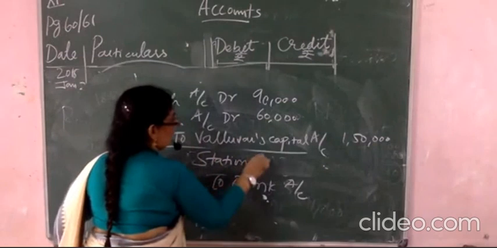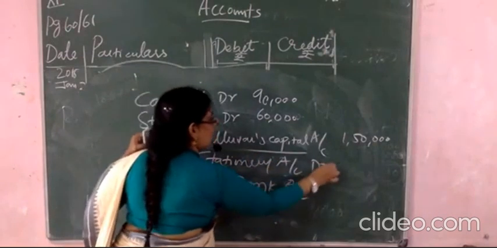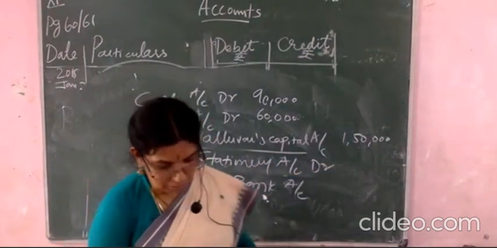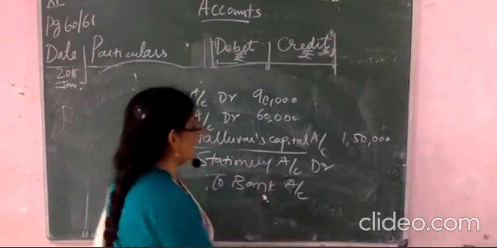Stationery account debited to bank account. What is the amount? Stationery to bank, 6,000 rupees.